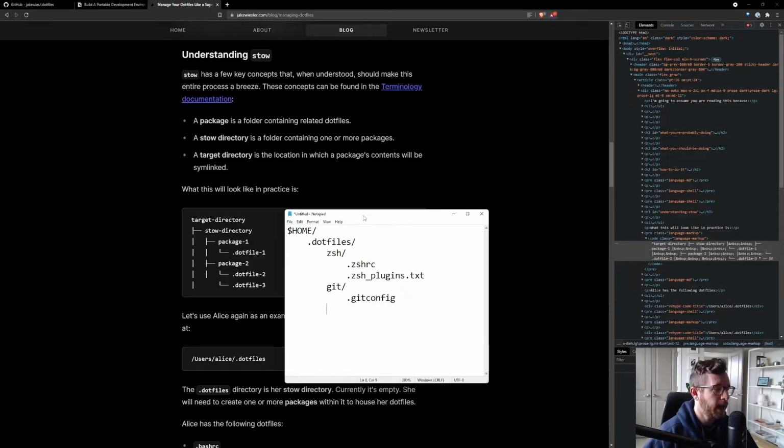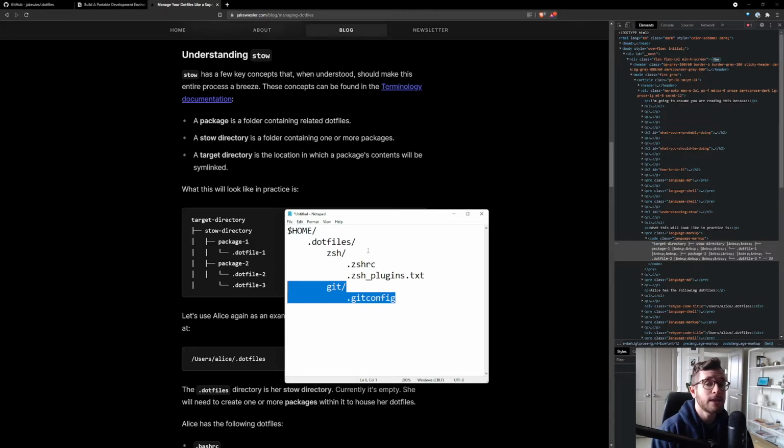Okay, I brought out Notepad to visualize this a little bit better. So inside of home, we've created a .files folder. And inside of that .files folder, we will have folders for every package that we have dotfiles for, or configuration files. Right now I'm showing ZSH and I'm showing Git, but we have Neovim and anything. Maybe you have terminal configuration, right? So your mileage may vary, but at least for this video, we actually don't have Git configuration stuff because that's not something we've gone through, but we do have Neovim stuff.